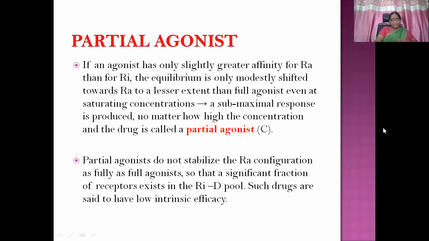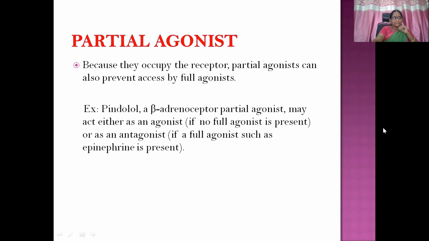They do not stabilize the RA state like that of the full agonist, so that a significant fraction of receptors exist in the RA state. A little bit will be in the inactive form, but more in the active form. Such drugs are said to have low intrinsic efficacy.